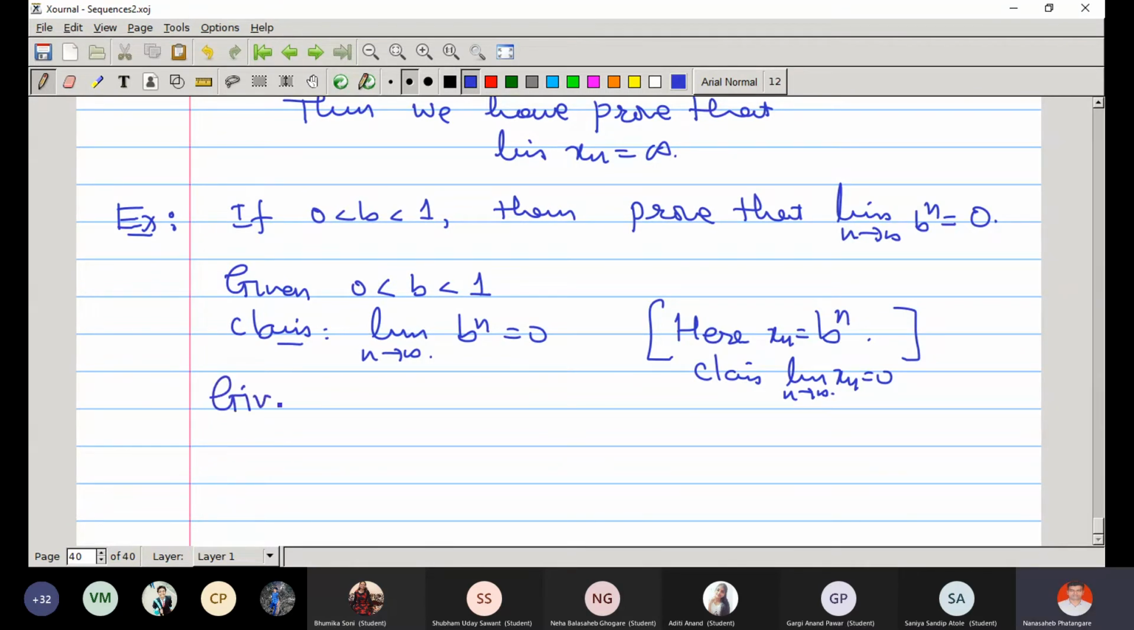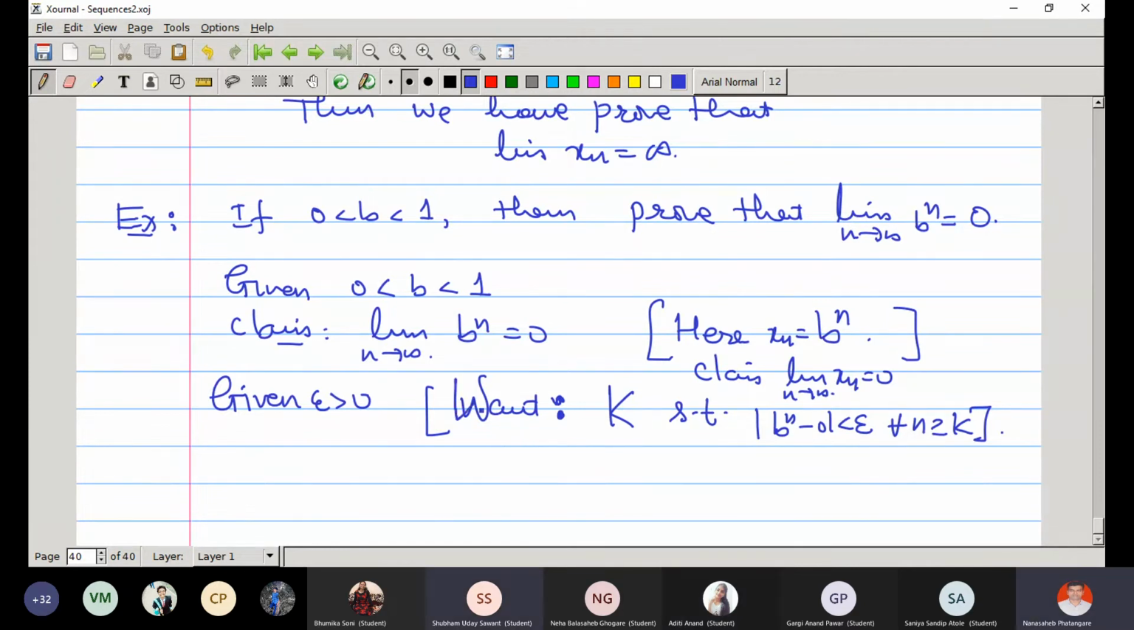So given epsilon, what we want: when we believe that the limit of some sequence is 0 or some number, by the definition of limit, given epsilon, can we produce k such that... If we can find k for epsilon, then we can believe, right? Am I right?